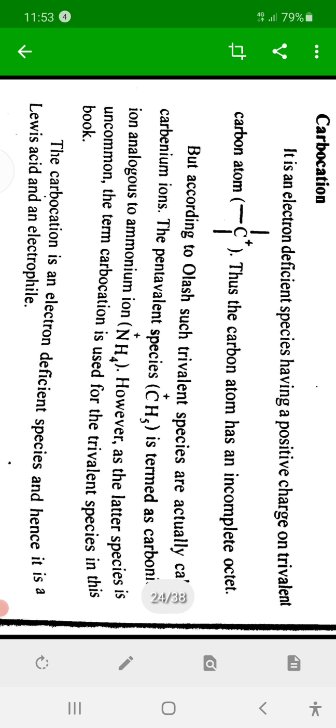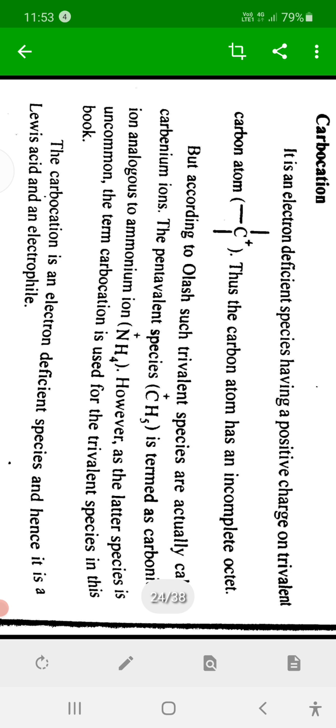Then, because of trivalency of carbon, the hybridization of carbon is sp2. Remember that in carbonium ion, the hybridization of carbon is sp2, and therefore the carbon is trivalent, valency 3, and since it is sp2, what is the shape of carbonium?